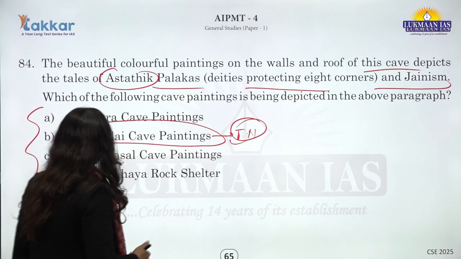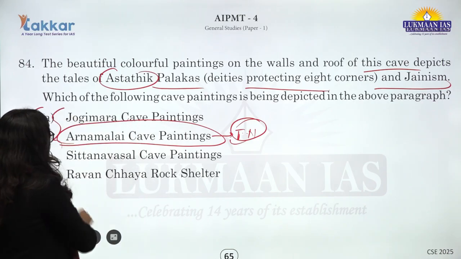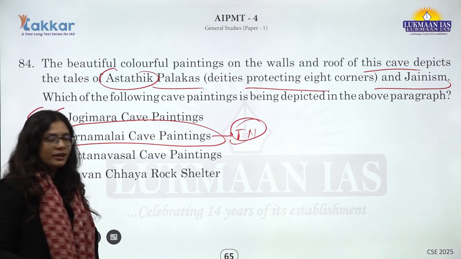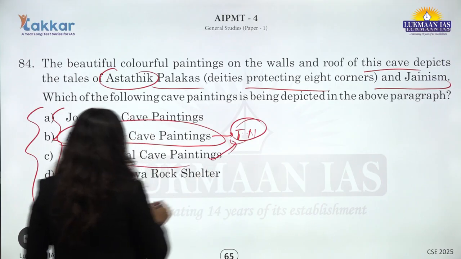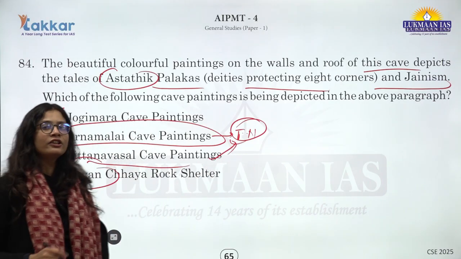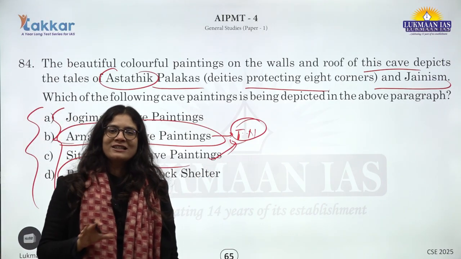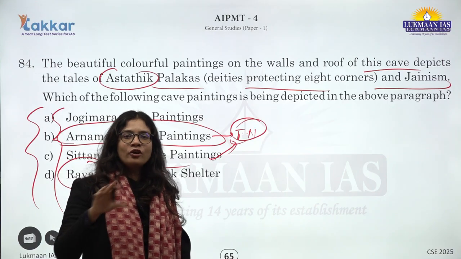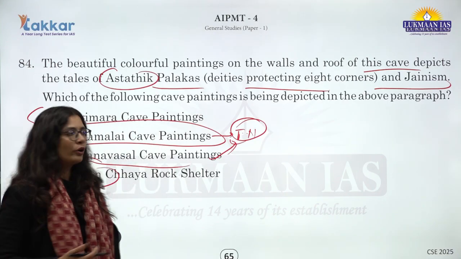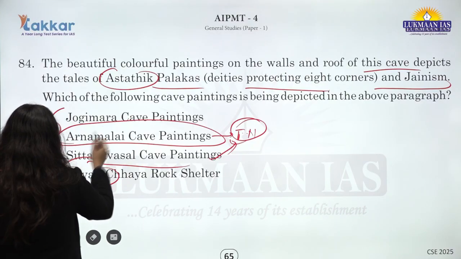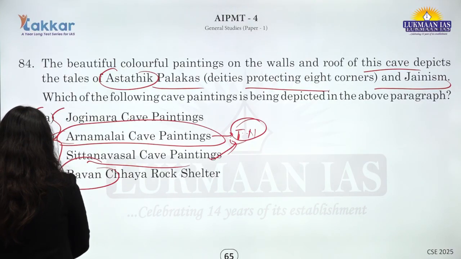The other three caves are also very important for the examination, like Jogimara cave, related to the region of Chhattisgarh, and Ravanchhaya rock shelter, related to the Orissa region. You should at least know which cave paintings are located in which regions of the Indian subcontinent. These are a few things that you should remember. The answer will be B.